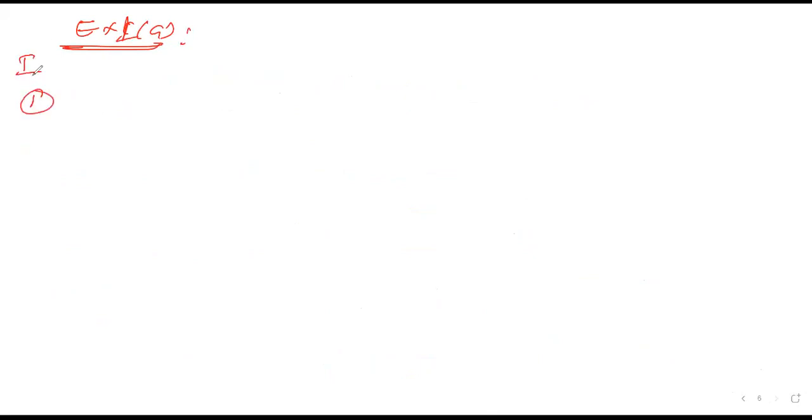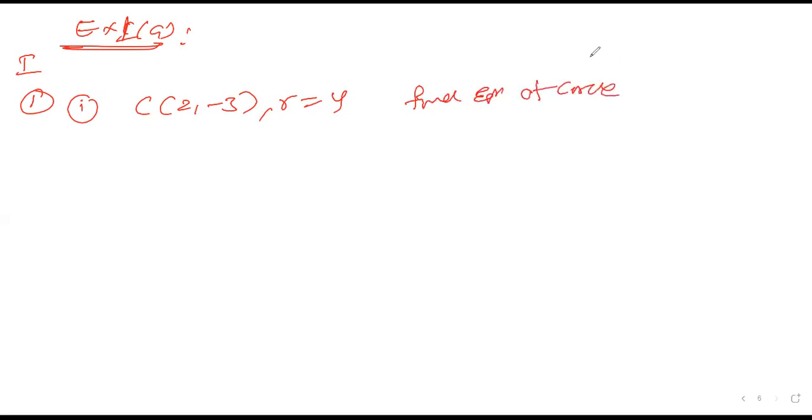First, find the equation of a circle with center C and radius R. What they mention is, the center is 2 comma minus 3 and the radius is 4. Find the equation of the circle. I think I already mentioned the formula number 1, you take that. What is the formula? Center C is h comma k, and the radius R is as mentioned.